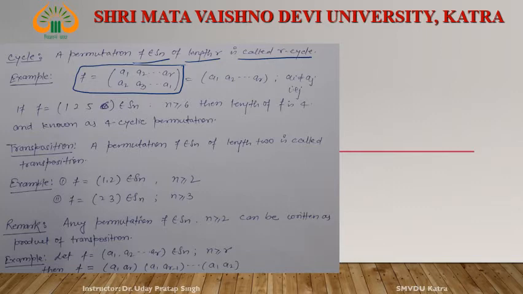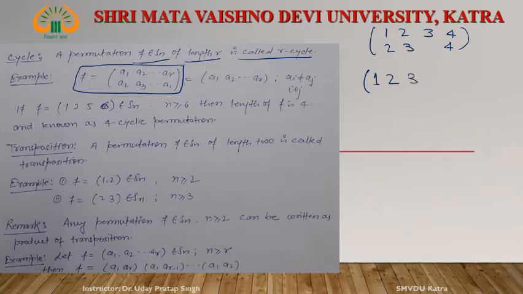Then see this example: 1, 2, 3, 4 of S4, maps to 2, 3, 1 and 4, right? Then the cycle is represented by starting with 1, the image of 1 is 2, the image of 2 is 3, the image of 3 is 1.